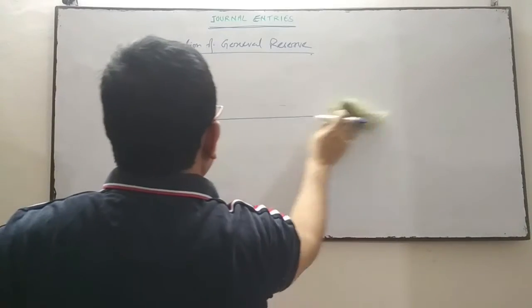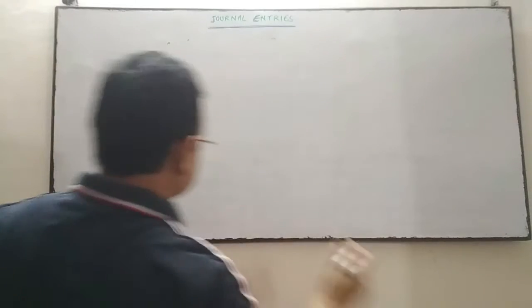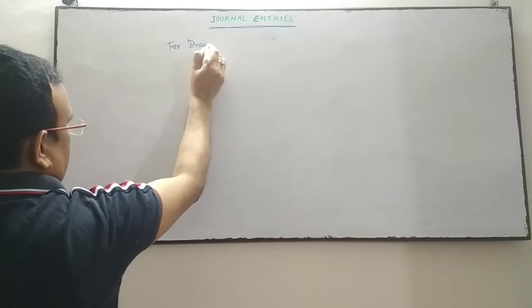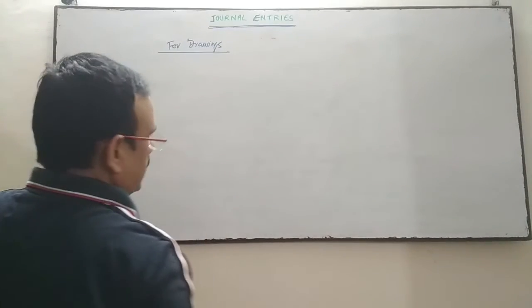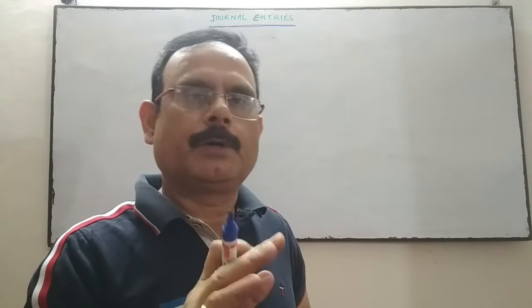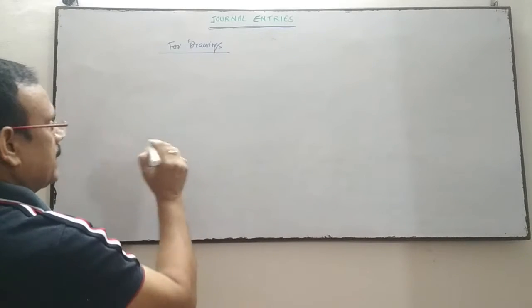For drawings, if the amount which is withdrawn by the partner for personal use is not repaid at the end of the financial year, or any amount is in balance of drawings, then this will be transferred to partners capital account or current account.